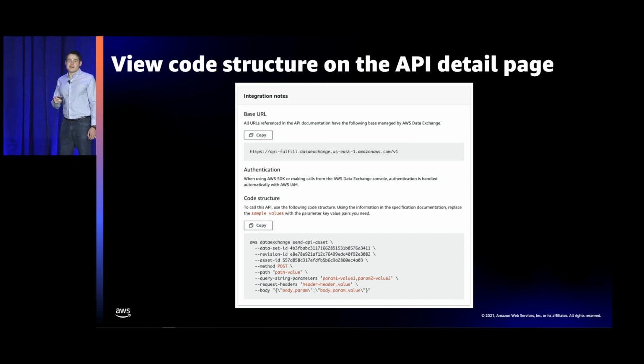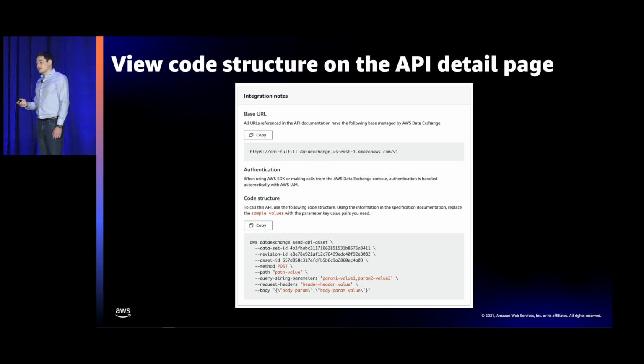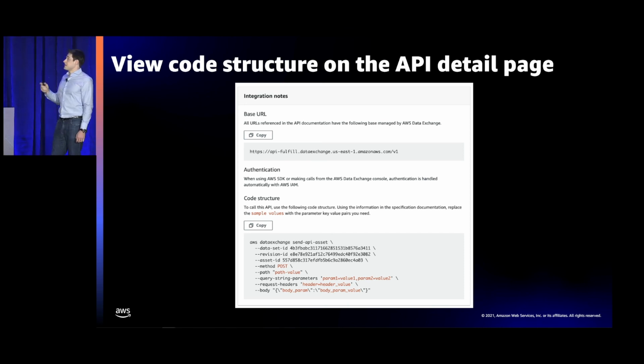And again, we already went through this, but I'll repeat it because I just think it's super cool. The fact that you can authenticate using your AWS credentials or the AWS SDK to make calls to these third-party APIs is really neat. Once you've made that API call, an additional great feature is that you can use all of the tools that you've come to expect from AWS when it comes to managing subscriptions through the AWS Data Exchange console and governing them across your org.